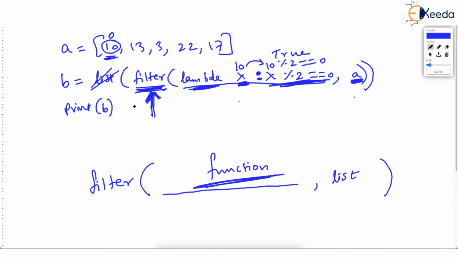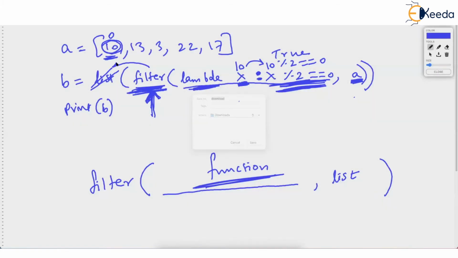Okay. Then what filter says is, 10, you have passed this test. This was the test for you, and you have passed it because the test was, are you divisible by 2? And x was divisible by 2. So filter will filter out 10. See, the first value filter allows is 10. And this 10 should ultimately be stored in a new list.